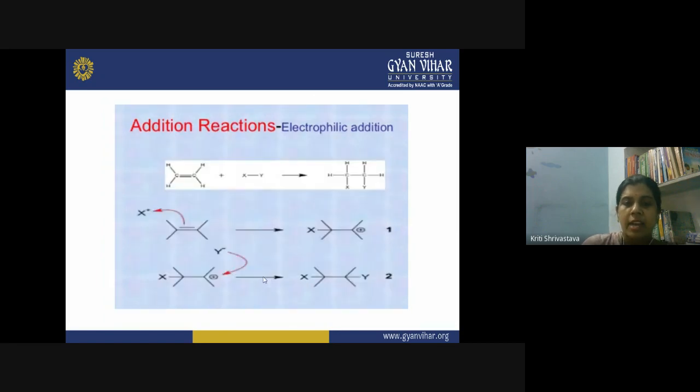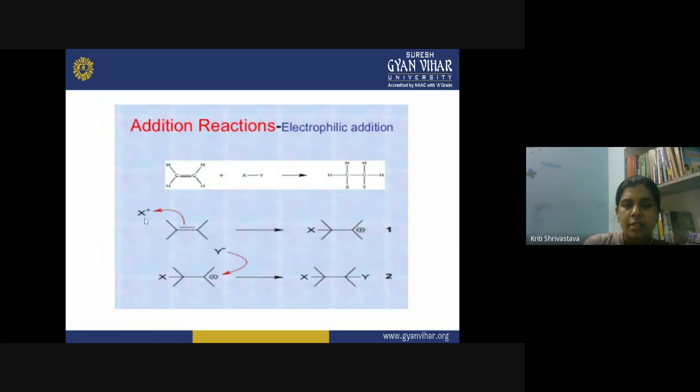Now this carbocation does what? It actually adds another group present in the system, and now it becomes electroneutral. So this is a simple reaction mechanism of addition reaction. Here you can see an ethylene molecule is present, CH2 double bond CH2, and when the XY group attacks on it, the electrophilic addition reaction. So first of all, what happens? This product is formed, but you can divide the reaction into two steps.